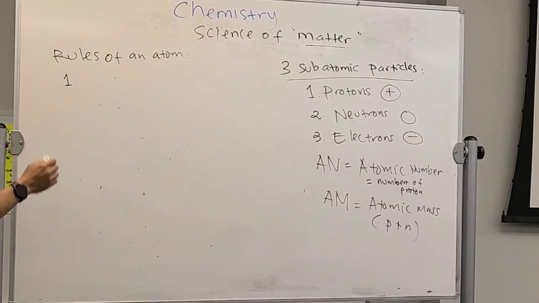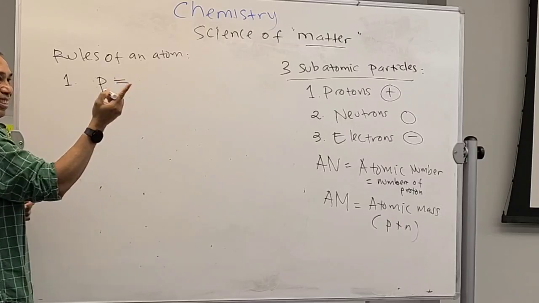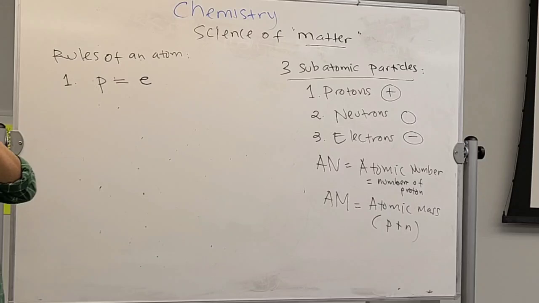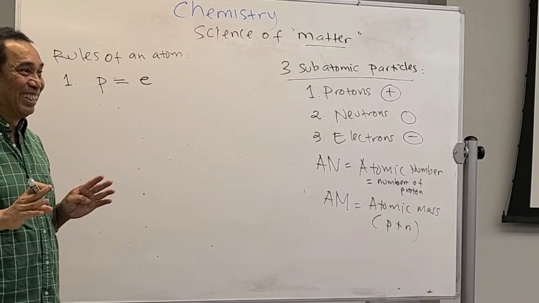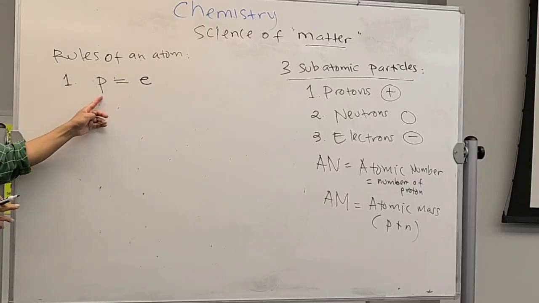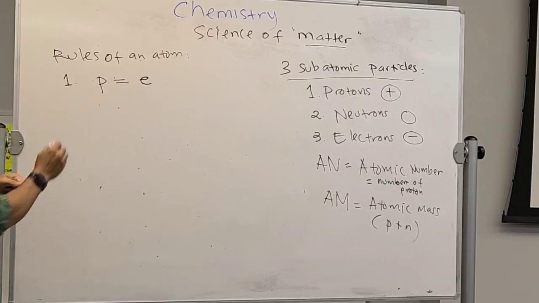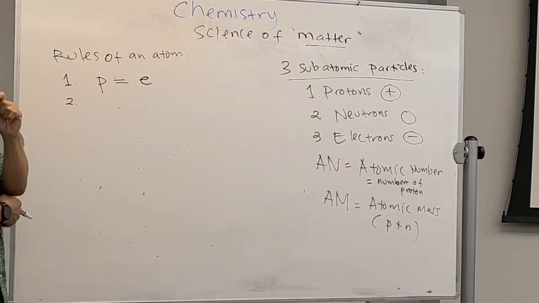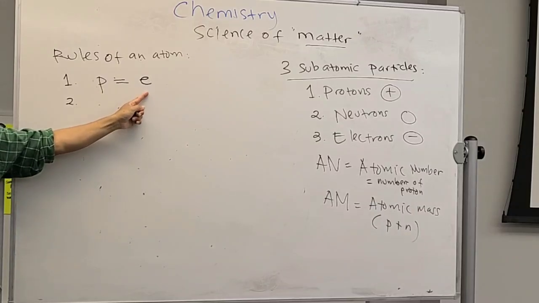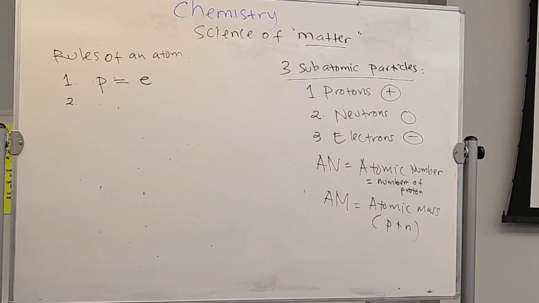First, the number of protons will always equal the number of electrons. That's an atom. Are you with me? It's always equal. If it has 1 proton, how many electrons will it have? 1. That's the rule. Because of that, the second rule will be: because proton is positive and electron is negative, every atom will be positive, negative, or neutral.